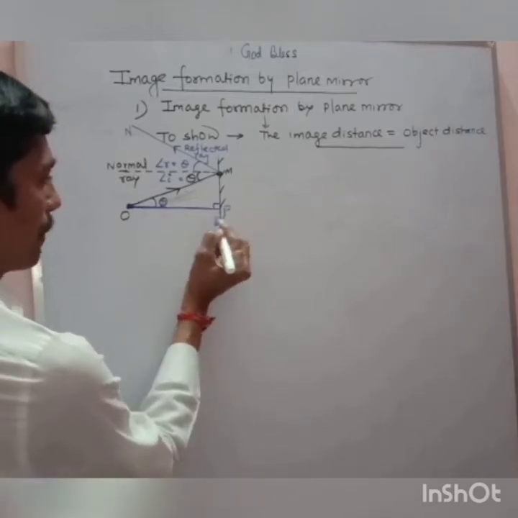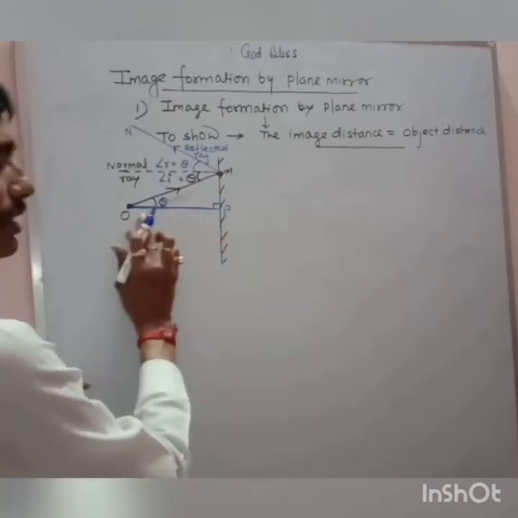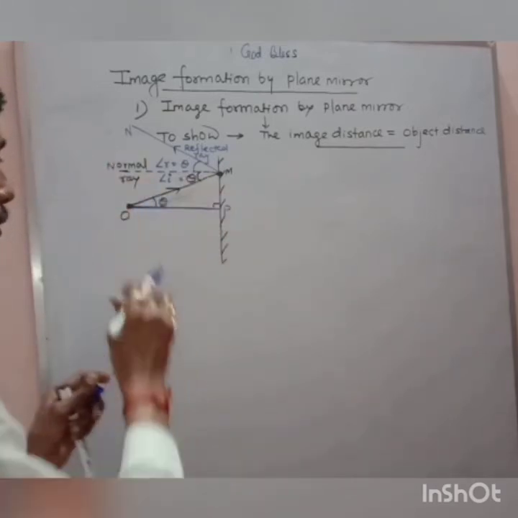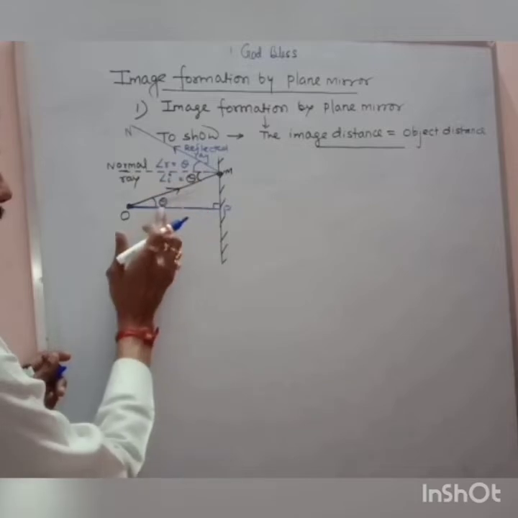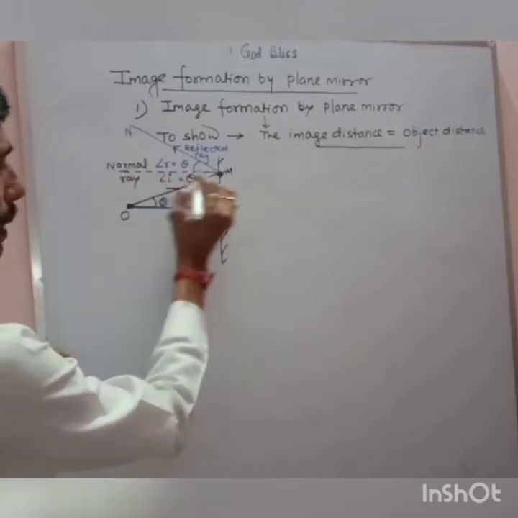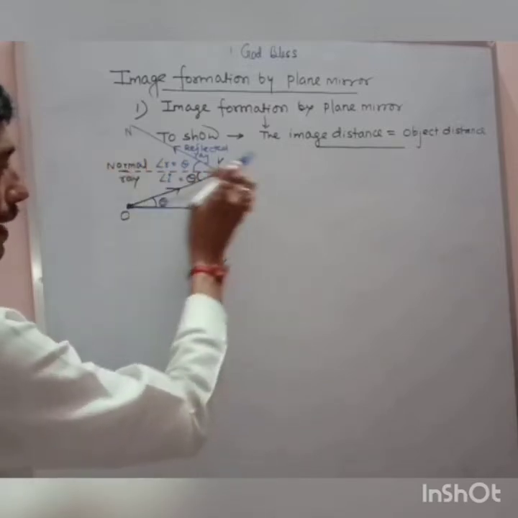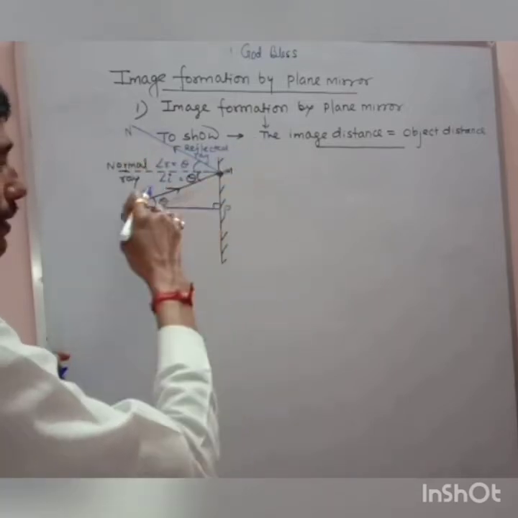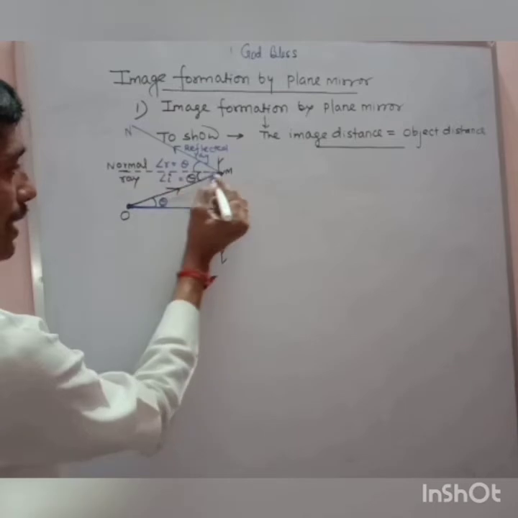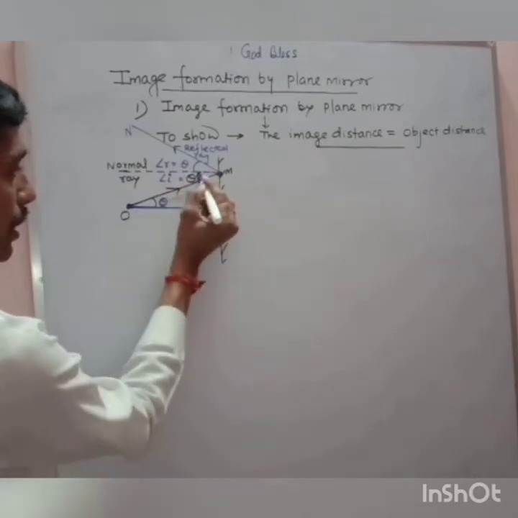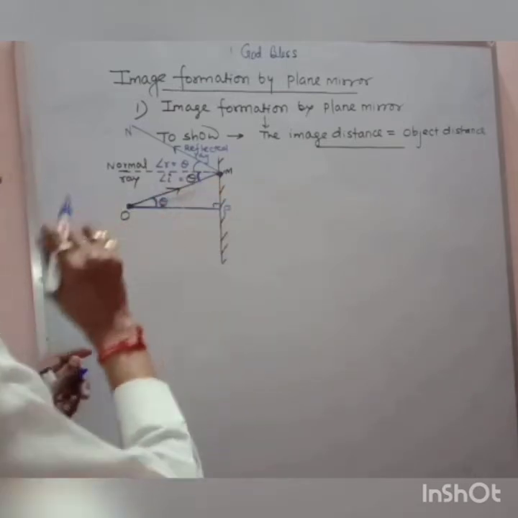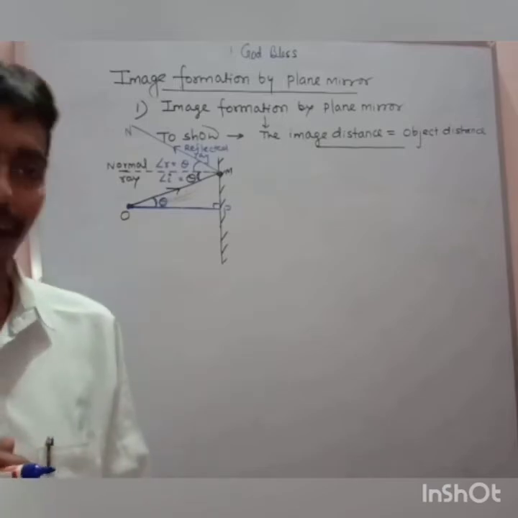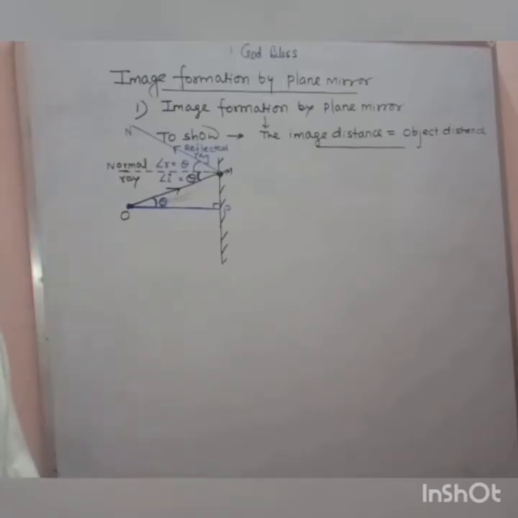Let the name of the perpendicular be OP. If this is theta, then this is also theta, because the normal and OP are parallel to each other, so it will follow the Z rule, that is, alternate angles. I hope it is clear.